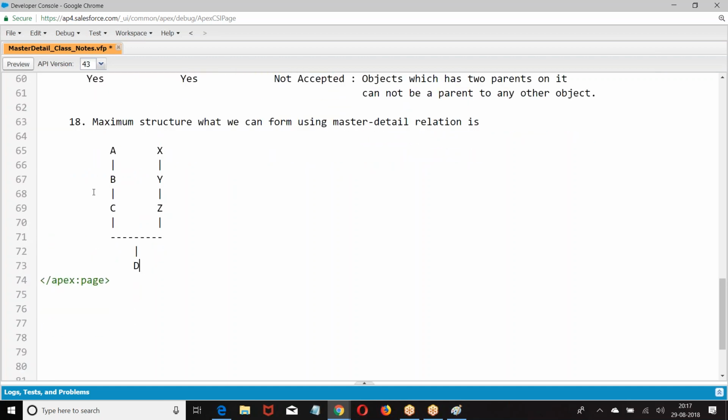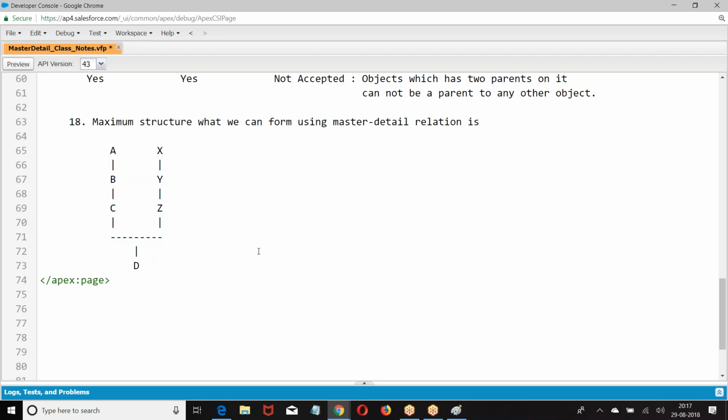So A to B, B to C, C to D, X to Y, Y to Z, Z to D. How many levels? 1, 2, 3. On an object, how many levels we can have? 2. On D, we have C and Z as parent. So maximum, this is the structure what we can form.